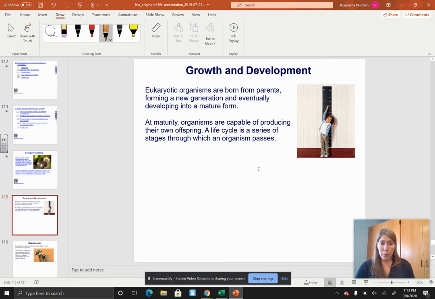Growth and development. Eukaryotic organisms are born from parents, forming a new generation and eventually developing into a mature form. At maturity, organisms are capable of producing their own offspring. A life cycle is a series of stages through which an organism passes. So, growth and development is part of being alive. You don't stay stagnant.